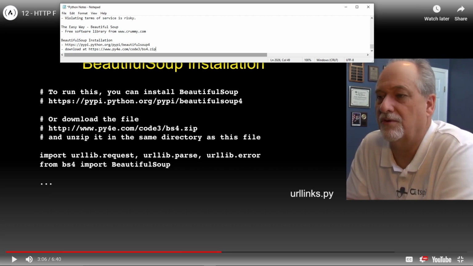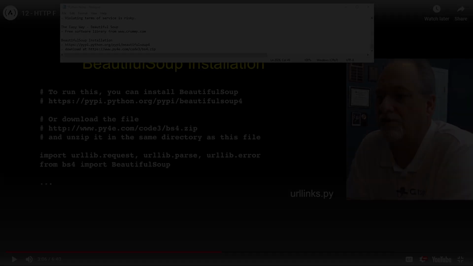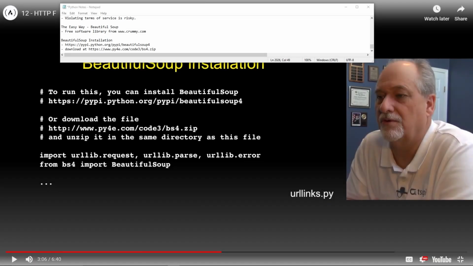What does that mean? What's that mean? I don't know. Give me a second. Actually, yeah, give me a second and we'll be right back. All right, I'm back. I got distracted there for a second. All right, so what is this? What does it mean? Unzip it in the same directory as the file.